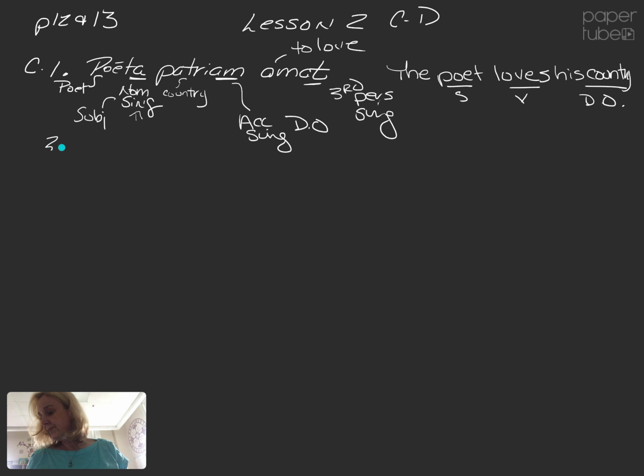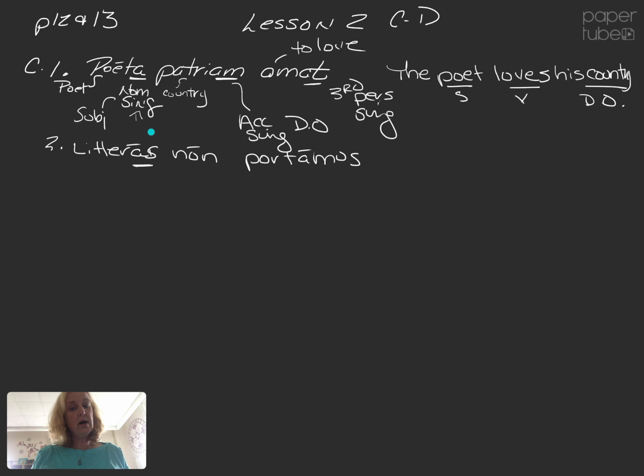Number 2, literas non portamus. Literas, the long AS tells us that it is accusative plural.